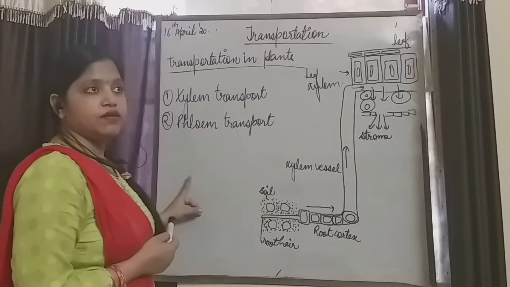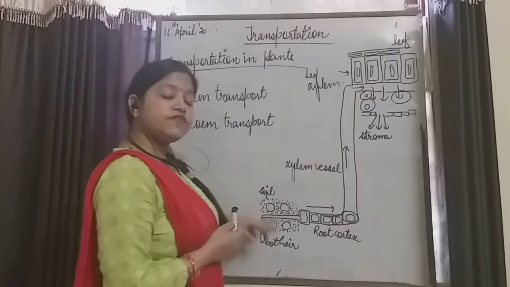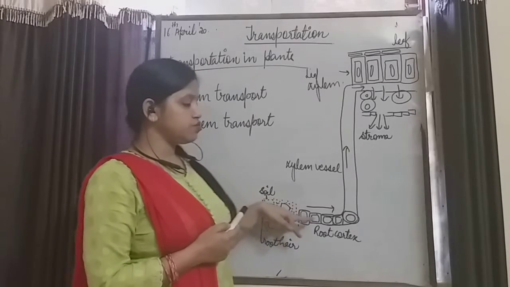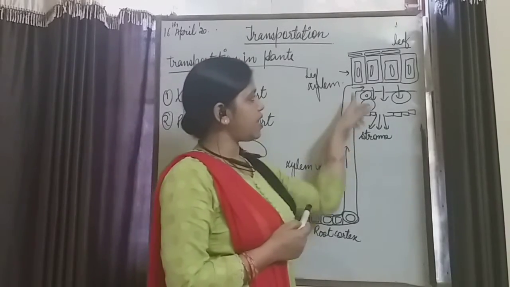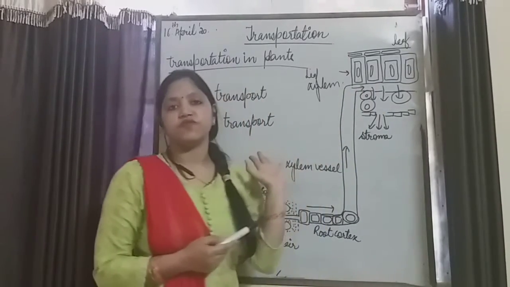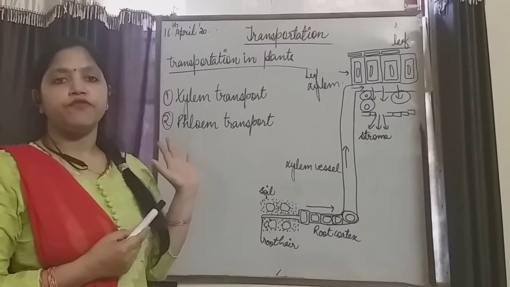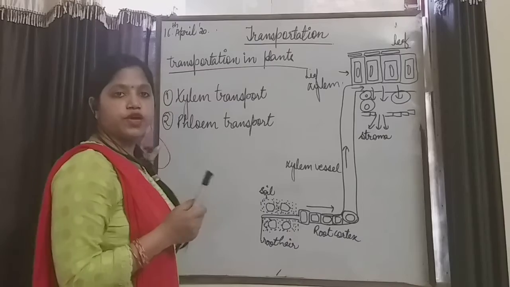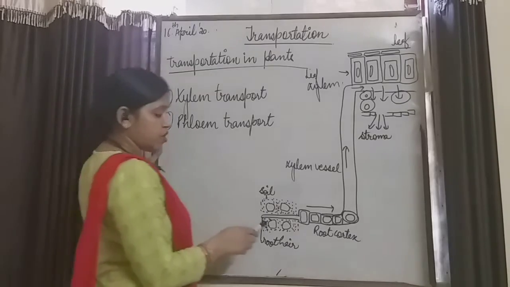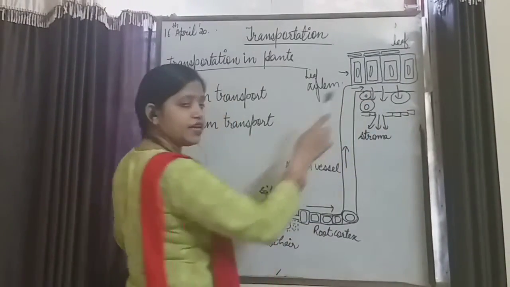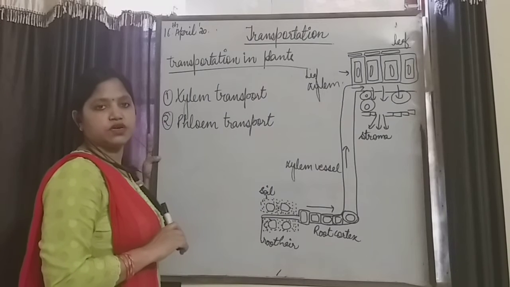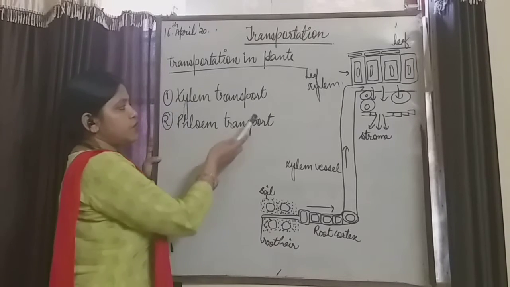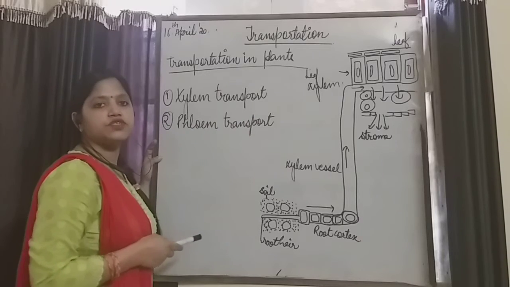The water which we give to the plant will travel from soil to the roots, then to the stem and at last to the leaves for the formation of food by the process of photosynthesis, which we have studied in nutrition. We have to bring this water from here to the leaf, and this is our transportation, water transportation and the movement of water and minerals, or the process is said to be xylem transport.